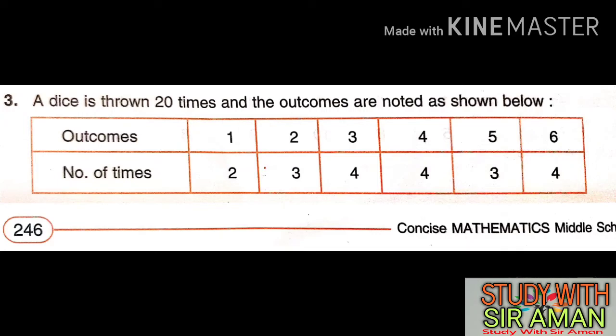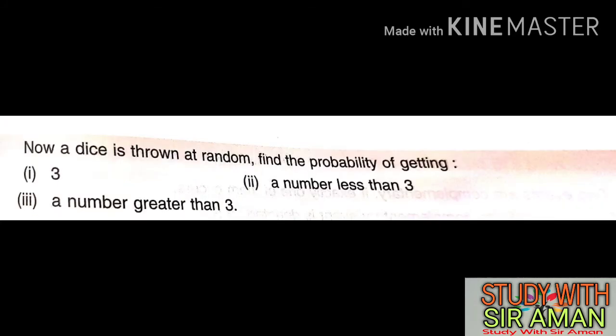Now a dice is thrown at random. Find the probability of getting 3, which means when you throw the dice at random, what is the chance that 3 will come? Number 2: what is the chance a number less than 3 will come? Number 3: what is the chance a number greater than 3 will come? In a dice, numbers are printed 1, 2, 3, 4, 5, 6.